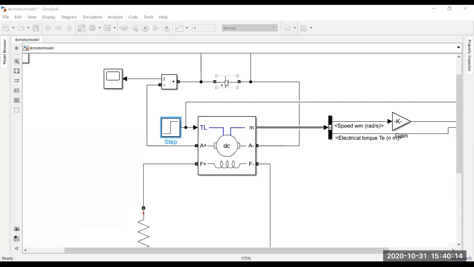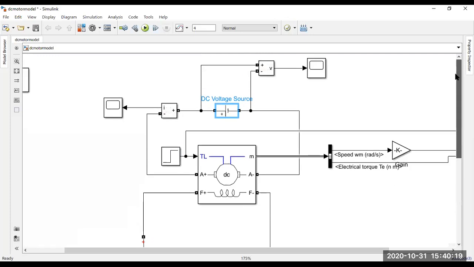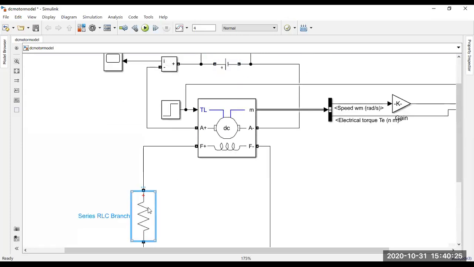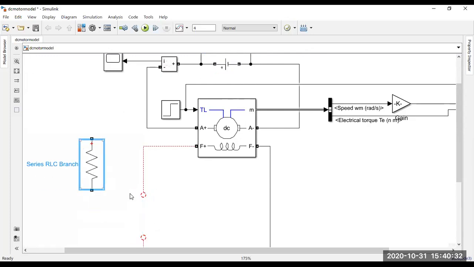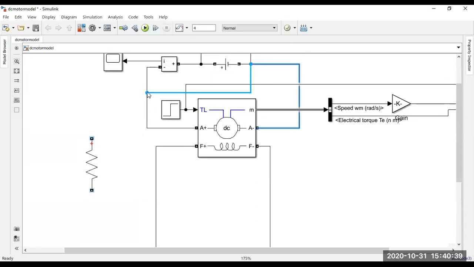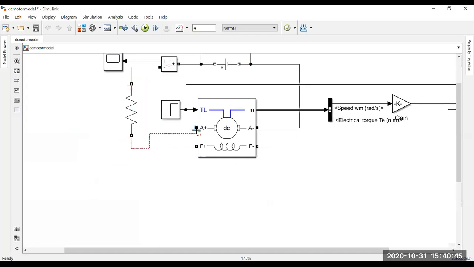Now let me show you another method. By varying the armature voltage you can also do that. How can you do that? Just connect the resistance in series. I'm deleting the resistance from the field winding, and we'll insert this resistance into the armature winding, which is known as armature resistance control. So over here we have connected one resistance in series with the armature winding.